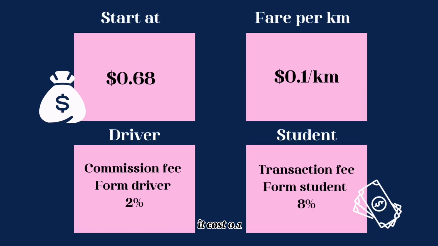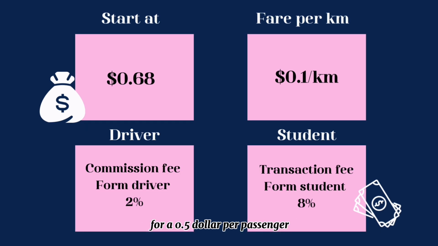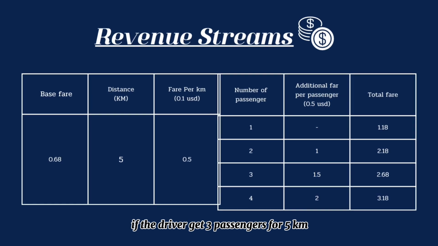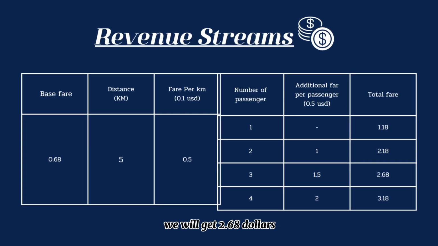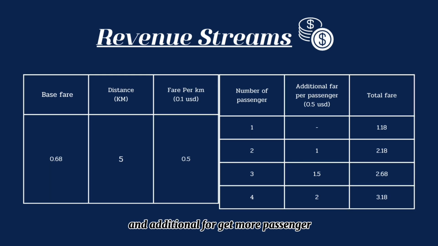It costs 0.1, and the driver will get an additional fare of $0.5 per passenger, which means from the table, if the driver gets 3 passengers for 5 kilometers, we will get $2.68. That comes from the service fee according to distance, and the additional fare for more passengers, but that is the income before deduction of the driver.